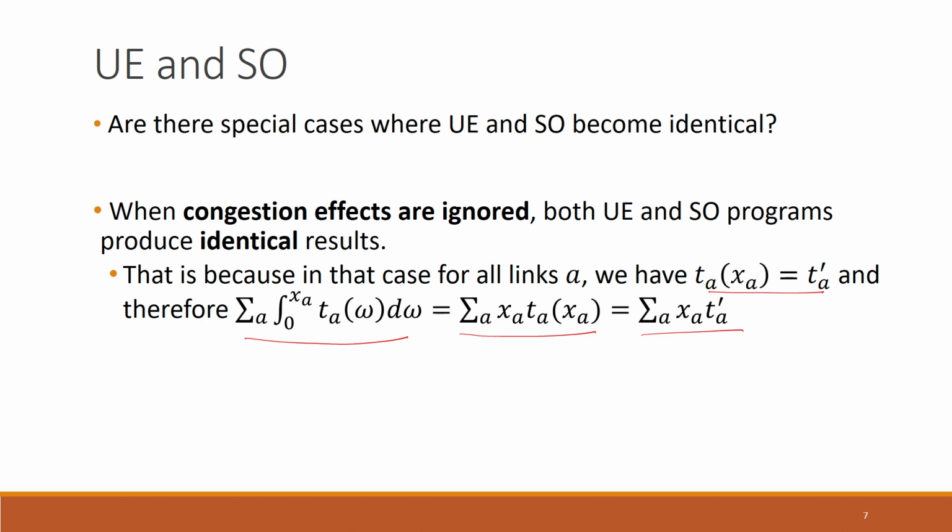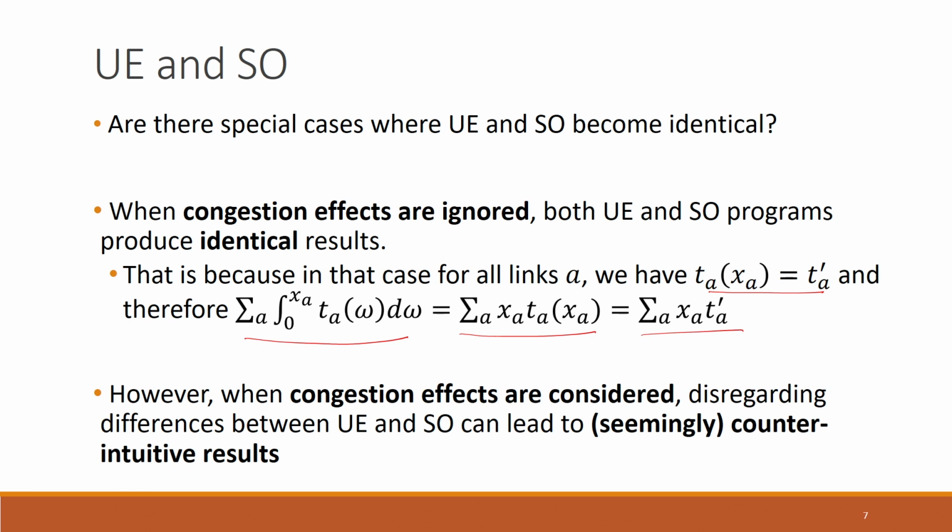So when the travel time on any link is constant, that is, it is not varying with the flow through that link, that is, there is hardly any congestion effect, the results that you get for both user equilibrium and system optimization are identical. The same flow will be optimal for the user equilibrium case and for system optimization also.